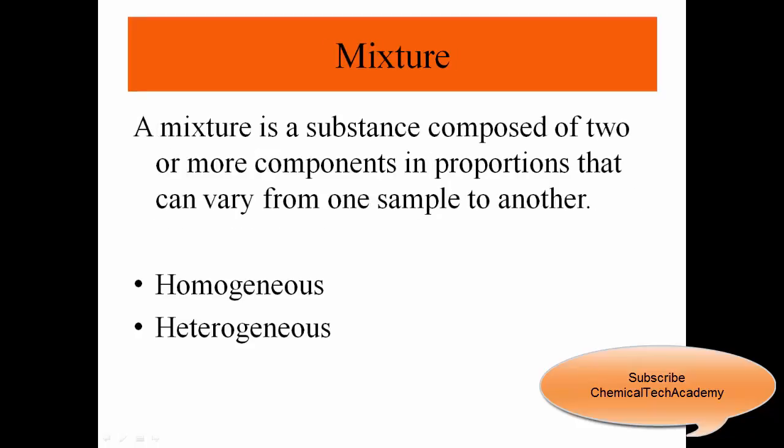As we said, sometimes we have pure substances, sometimes we have different mixtures of substances. So a mixture is a substance composed of two or more components in proportions that can vary from one sample to another sample. And we can divide mixtures into two types, homogeneous mixtures and heterogeneous mixtures, depending on how uniformly the substances within them mix.